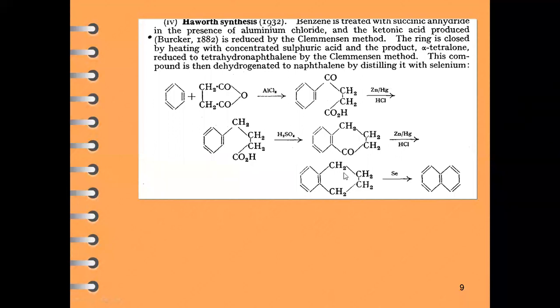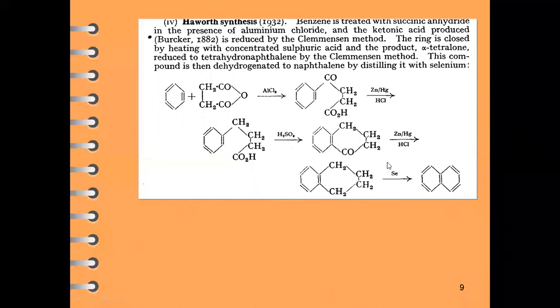tetrahydronaphthalene, positions 1, 2, 3 and 4, as the second benzene ring is saturated, which is why it is called tetrahydro. Now this tetralone will be reduced again. This compound is then dehydrogenated, meaning removal of hydrogen. So there will be production of naphthalene, and this removal of hydrogen, or dehydrogenation, is done by using selenium.